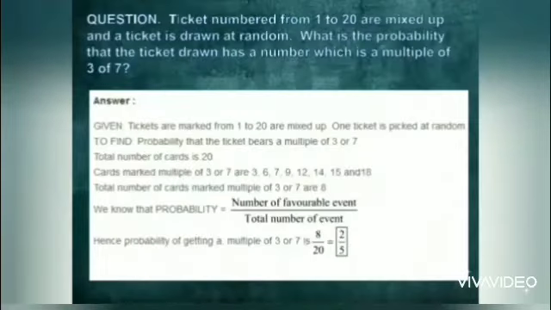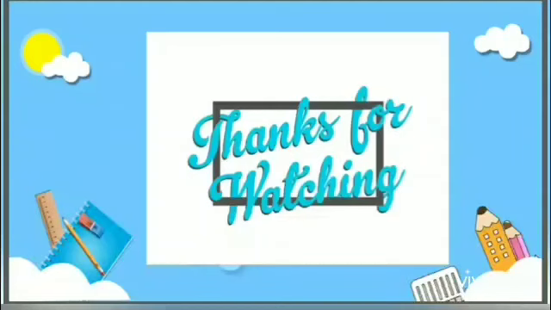So in all such questions, you have to find out the number of favorable events and the total number of events. Then you have to take the ratio of them to find out the required probability. You may also find some questions like a bag contains 3 red balls, 5 black balls and 4 white balls, and you have to find out the probability that a red ball will be drawn from the bag. So practice all these questions at your